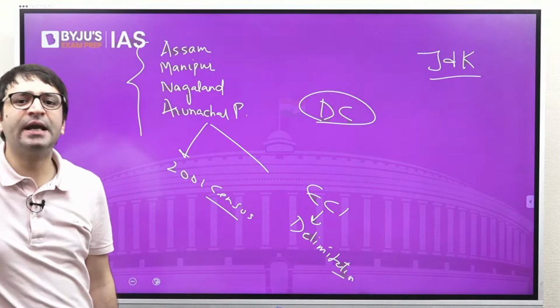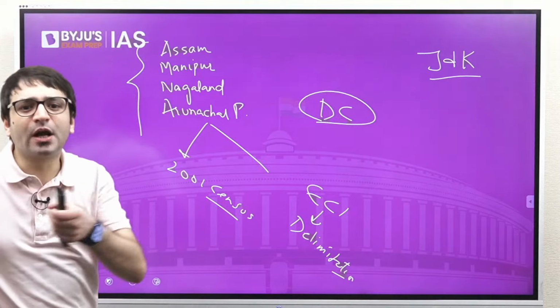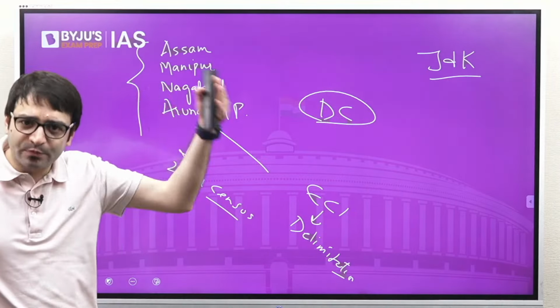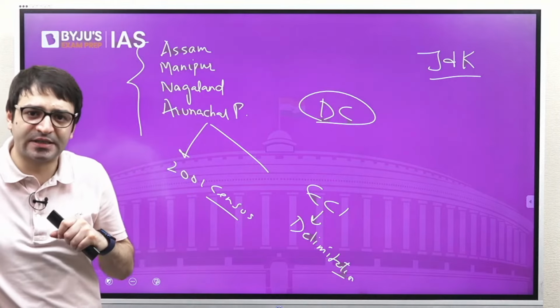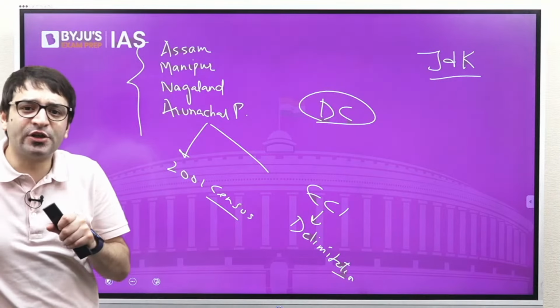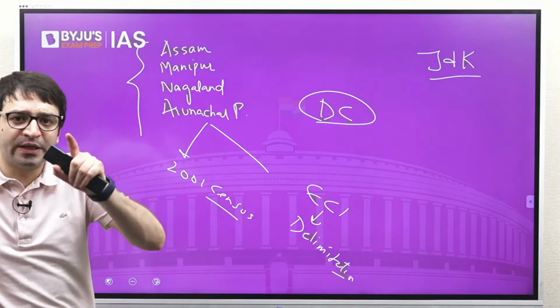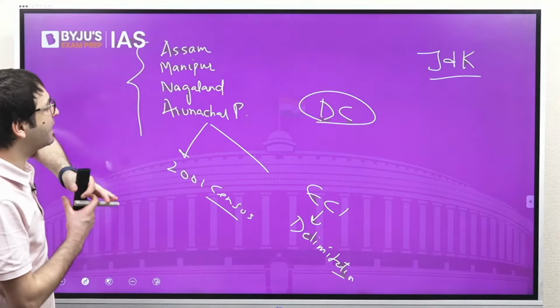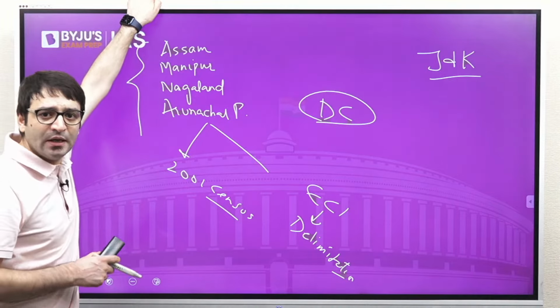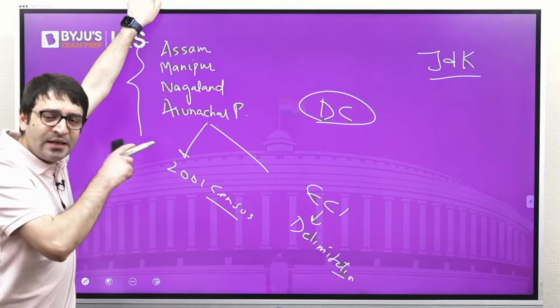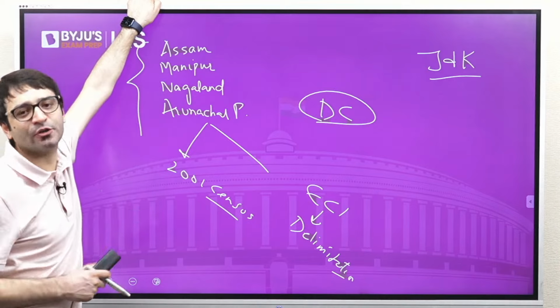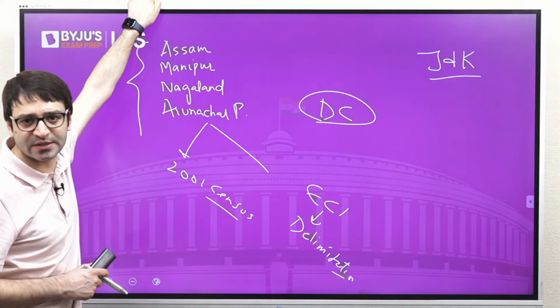So in 2008, when the Delimitation Commission, which was set up for the 2002 delimitation exercise, was not allowed to continue with the delimitation exercise for Assam, Manipur, Nagaland or Arunachal, the law said in these 4 states, it is the Election Commission of India which will conduct the delimitation exercise.